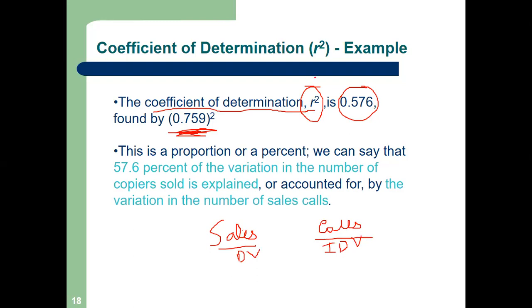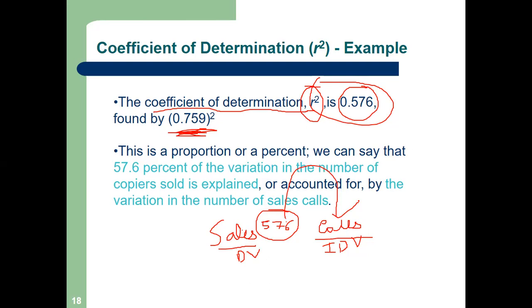So this R square is 57.6%, tells us that 57.6% of the variation in sales can be explained by calls.